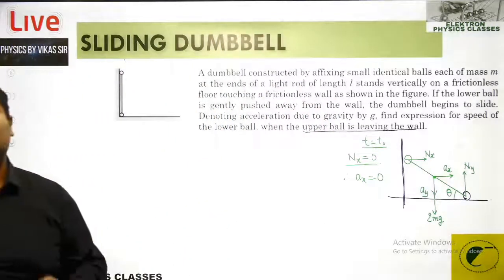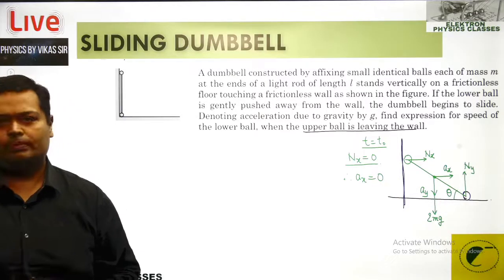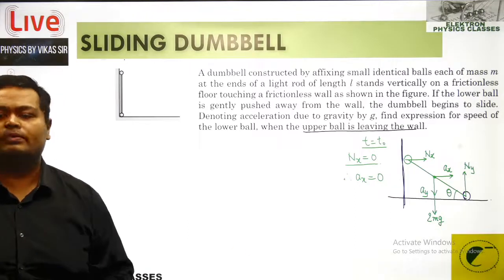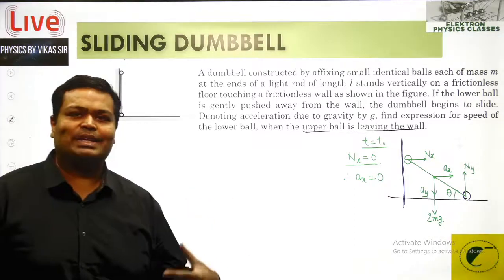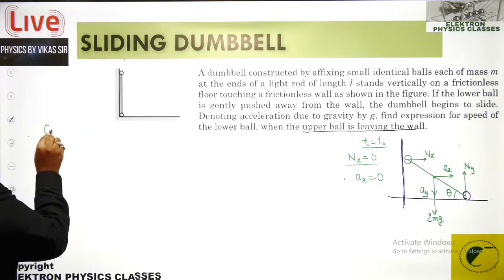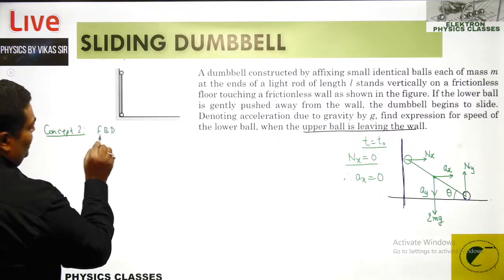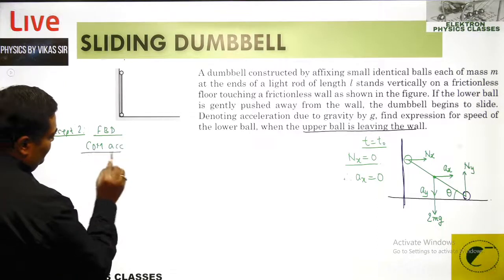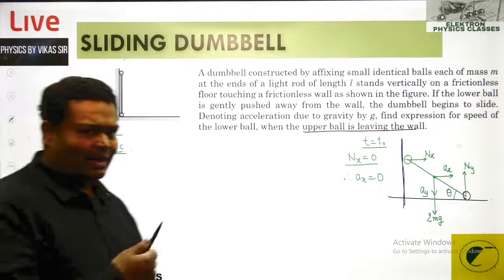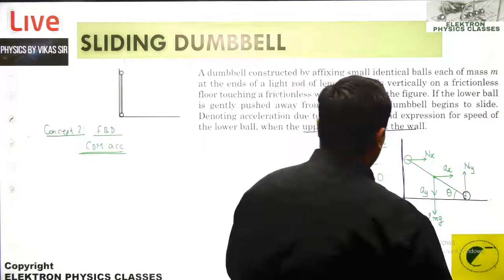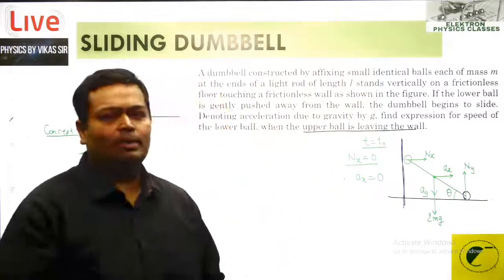So what's the second concept basically which we are using right now in this question? We are basically constructing the free body diagram, which takes this question into the Newton laws of motion, and we are also using the center mass acceleration. So which highlights the concept 2 over here, that is basically constructing the free body diagram and also checking the COM acceleration. Right, so that's the second idea of dealing with this problem. So it makes the question special. Now, since Ax is 0, it opens up a little more.